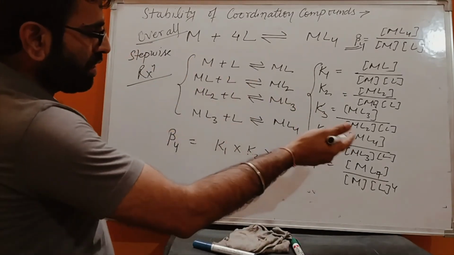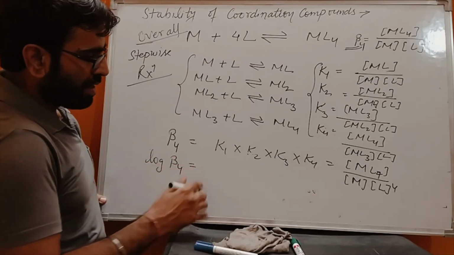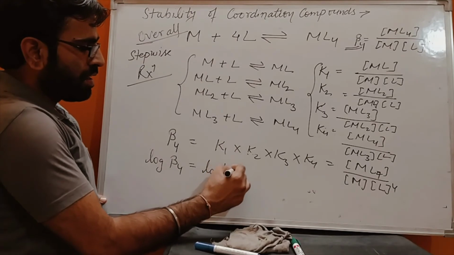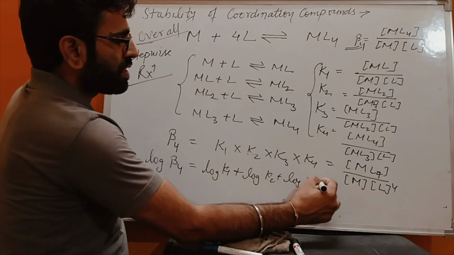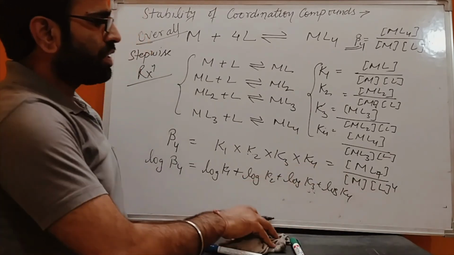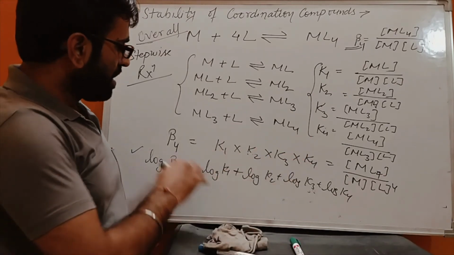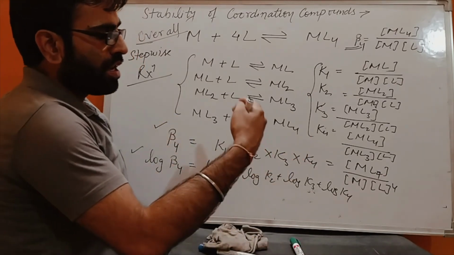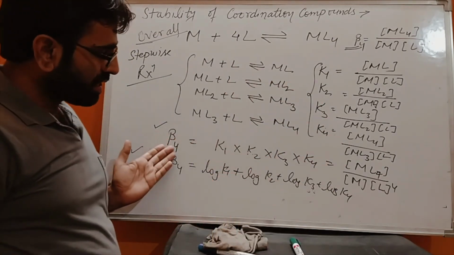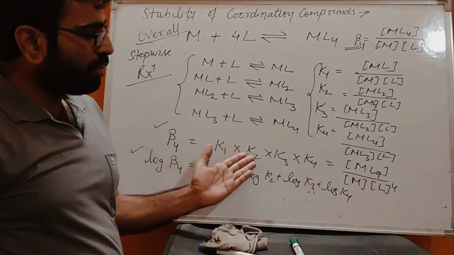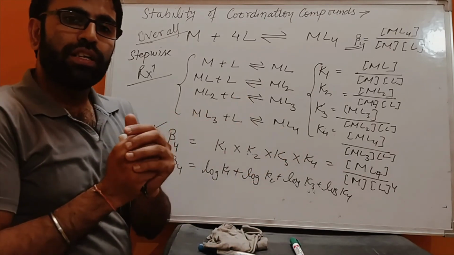From this equation you can also find the logarithm value. Log beta 4 will be equal to log K1 plus log K2 plus log K3 plus log K4. So this is another relation between beta 4 and K1, K2, K3, K4. Similarly, we can find the relation for a coordination compound with 6 ligands. Beta 6 will be equal to K1 into K2 into K3 into K4 into K5 into K6.